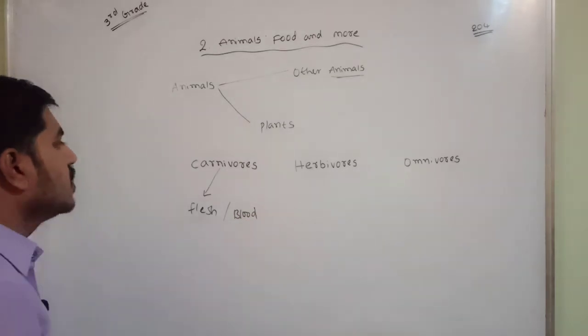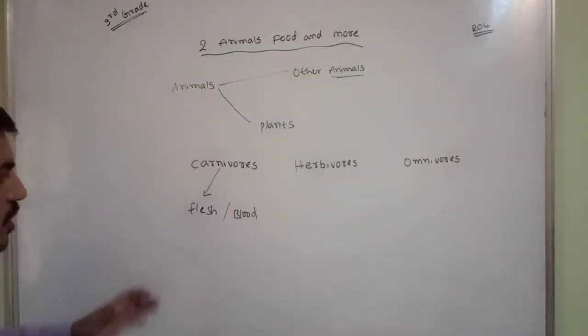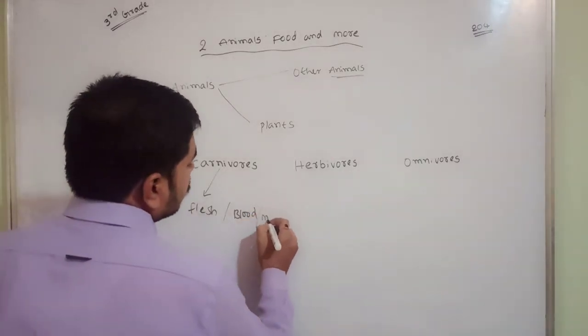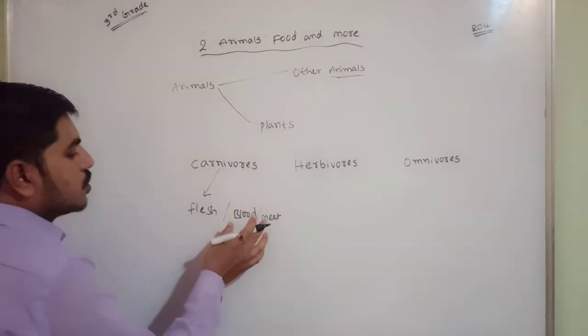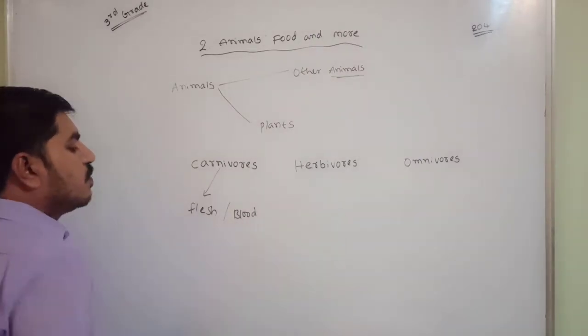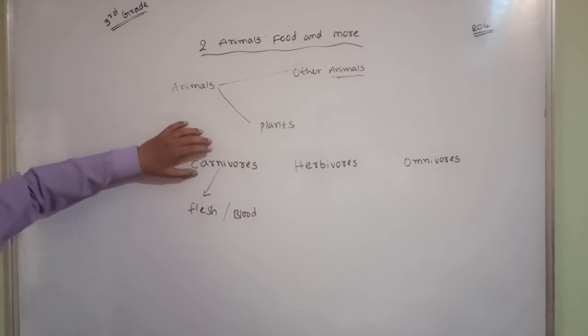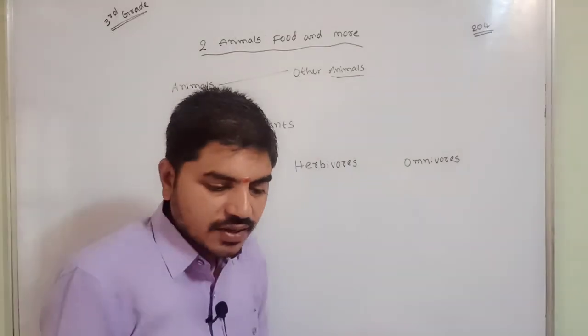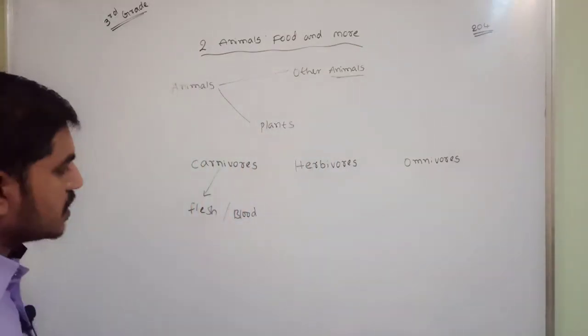So these are the carnivores, we call them flesh, blood and meat eaters. Flesh or meat, both are mostly the same. So which animals eat flesh and blood? That is carnivores, like a tiger, like a lion. So these are the examples: lions, tigers, and snakes also.